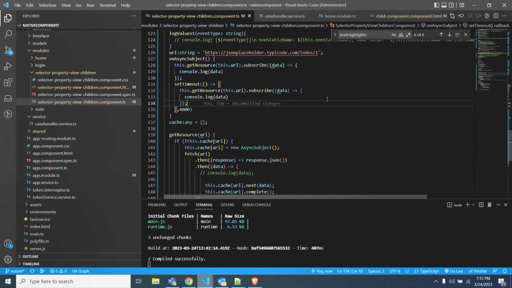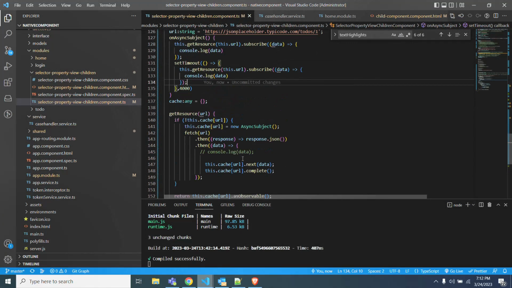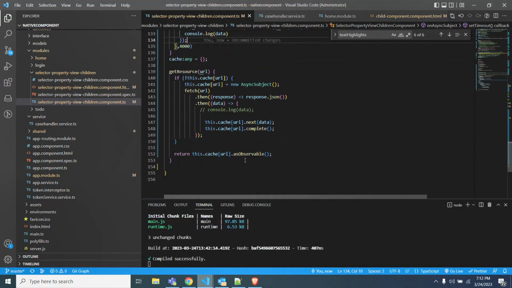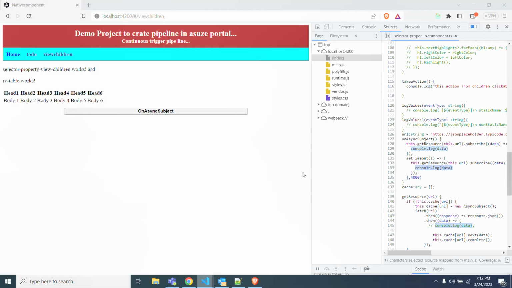Then let's see whether multiple requests are going or it is skipping, and the previous cache value, the last completed value, is being emitted here.